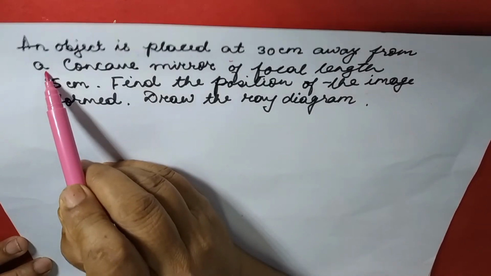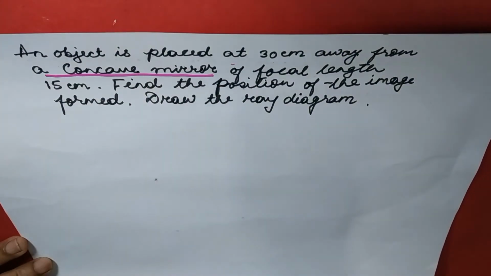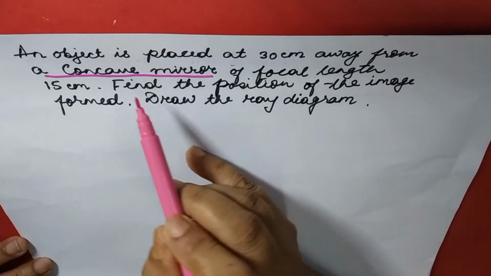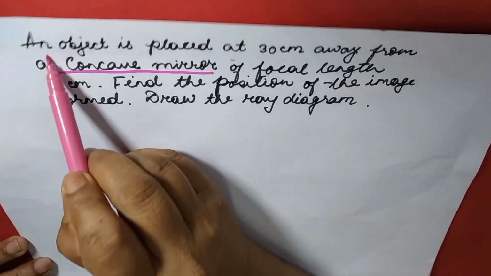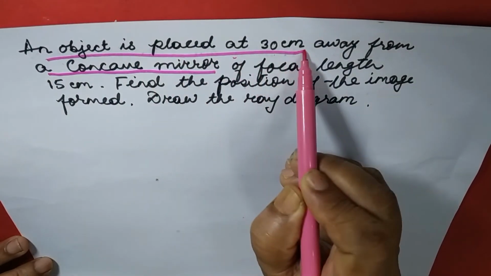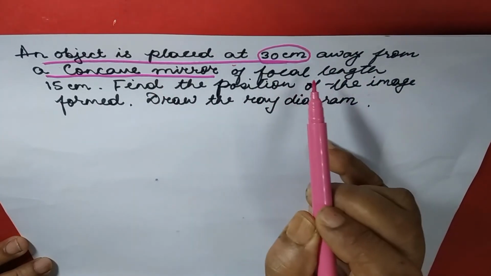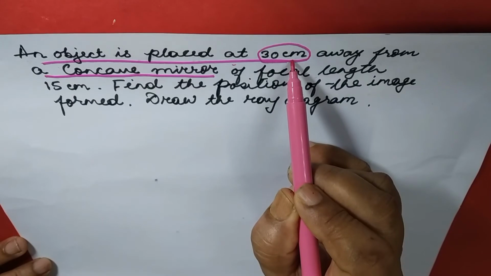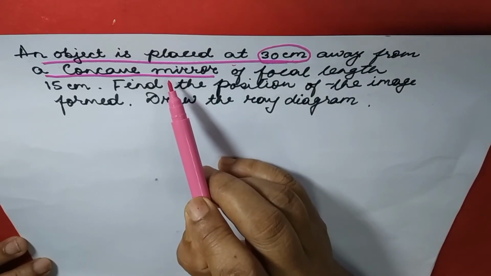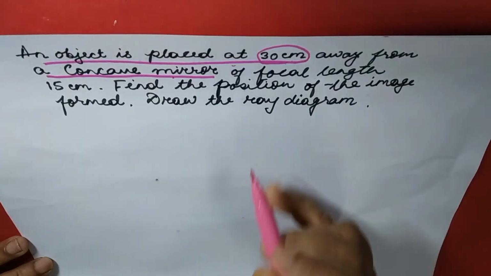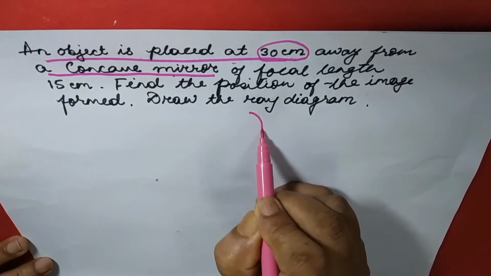This is a concave mirror. Second, what is the position of the object? The object is 30 centimeter away from the concave mirror. This is the object distance, and this is the type of the mirror.